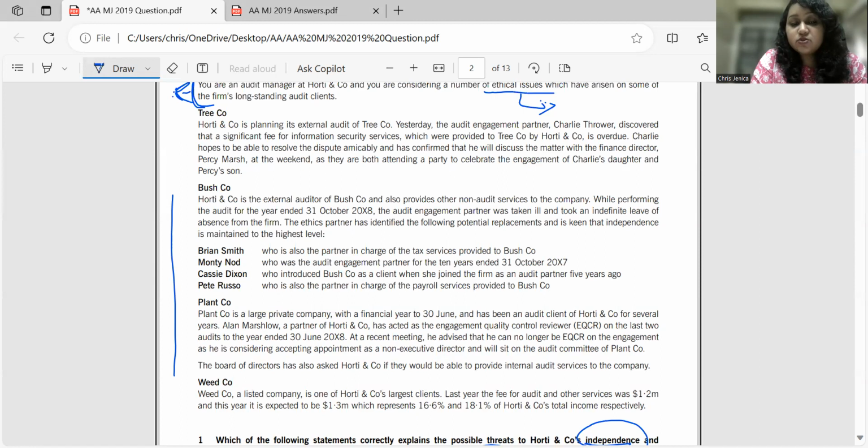Charlie hopes to be able to resolve the dispute amicably and has confirmed that he will discuss the matter with the finance director, Percy Marsh, at the weekend, as they are both attending a party to celebrate the engagement of Charlie's daughter and Percy's son. So, who is the audit engagement partner here? Charlie Thrower. And Percy Marsh is the finance director of the client company, Tree Company.